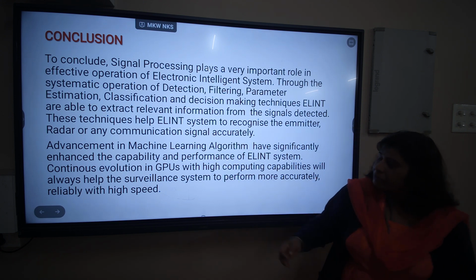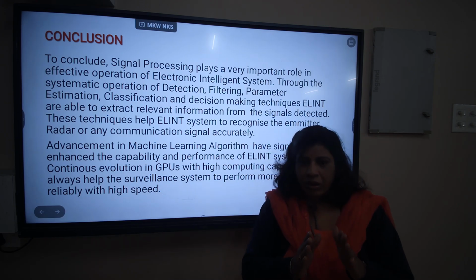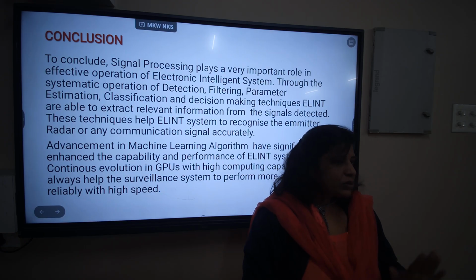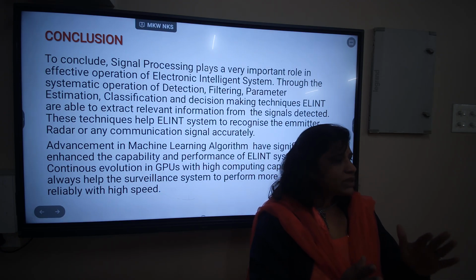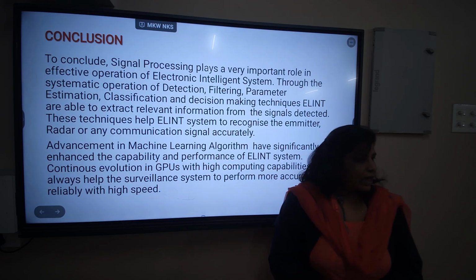So GPU is graphical processing unit. All the machine learning models and AI models are run on the graphical processing unit. These are the special processors to implement or deploy this AI and machine learning model.